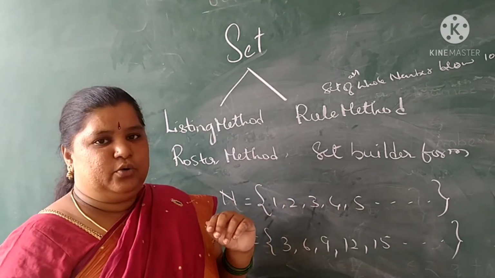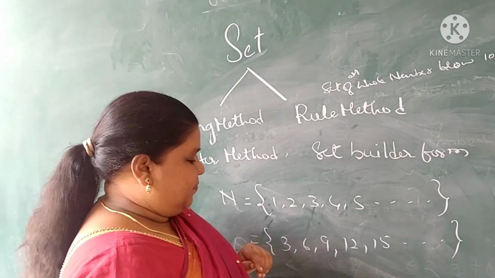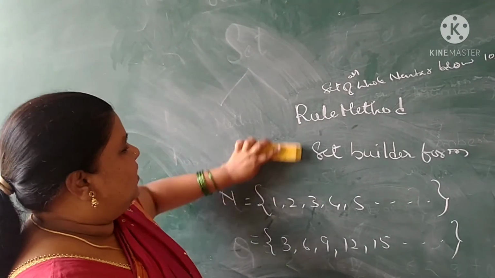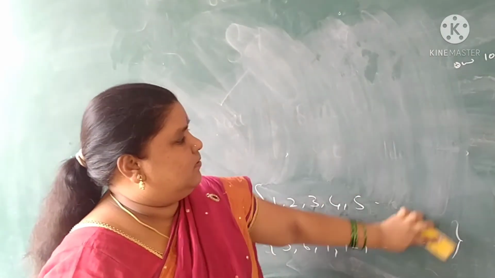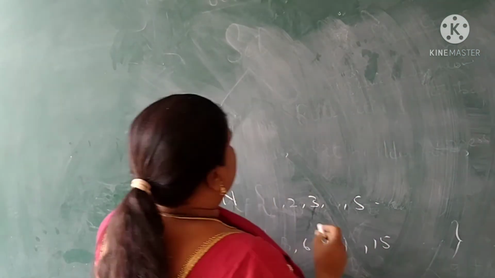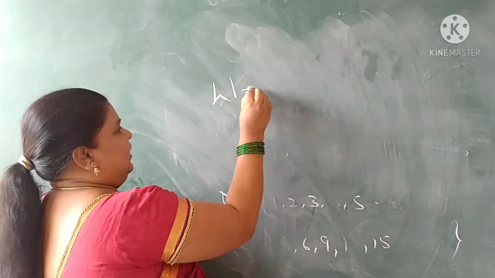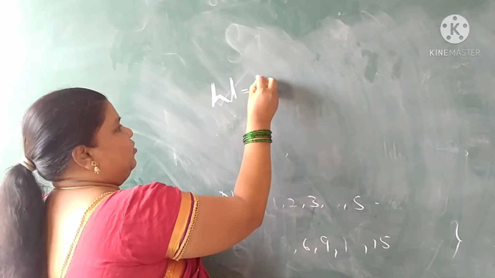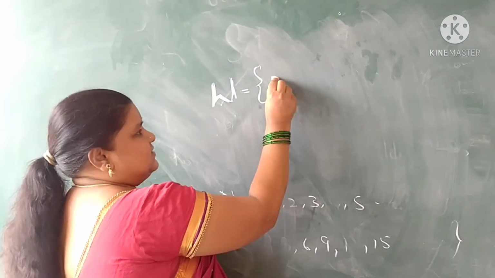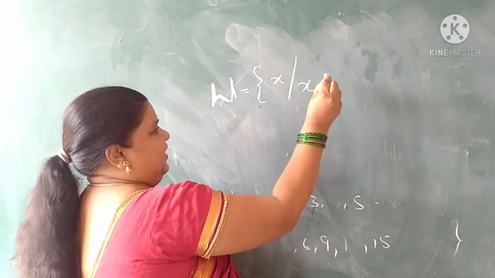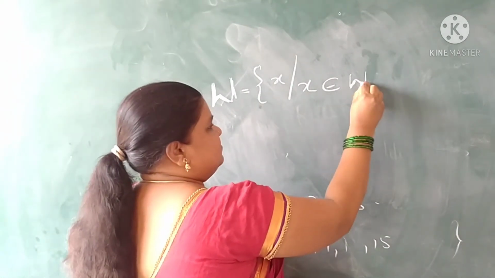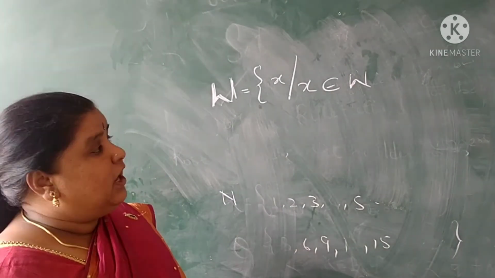So in this way we are going to write. How are we going to write? See, we have to write like this. Let the whole numbers be W. Here is the flower bracket: x such that x belongs to W, and a condition is there.